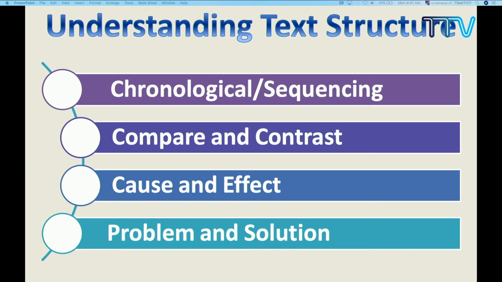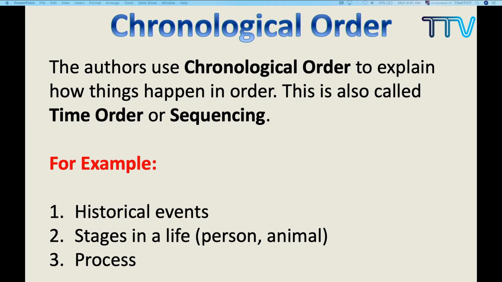Now, the first one is chronological. What is the other name of this? The other name of this chronological order is sequencing. Any other name? Yes, time order. Now these are basically same. Whether you say chronological, sequencing, or time order, they all are same. The authors use this chronological order to explain how things happen in order. This is called time order or sequencing.